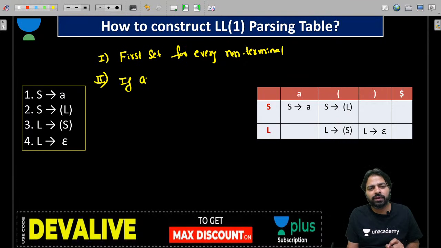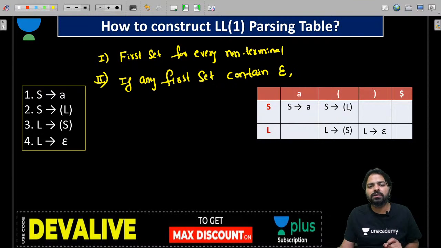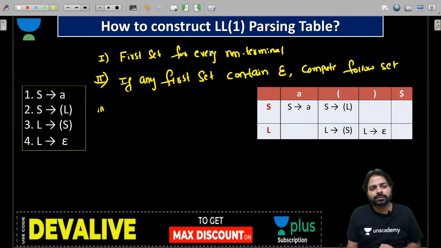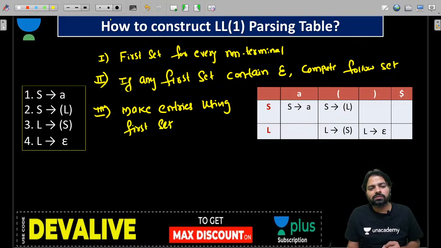If any first set contains epsilon in step 1, compute the follow set for that particular non-terminal. Then third, give entries properly. First, make entries using the first set. Find the corresponding production that has that first set.